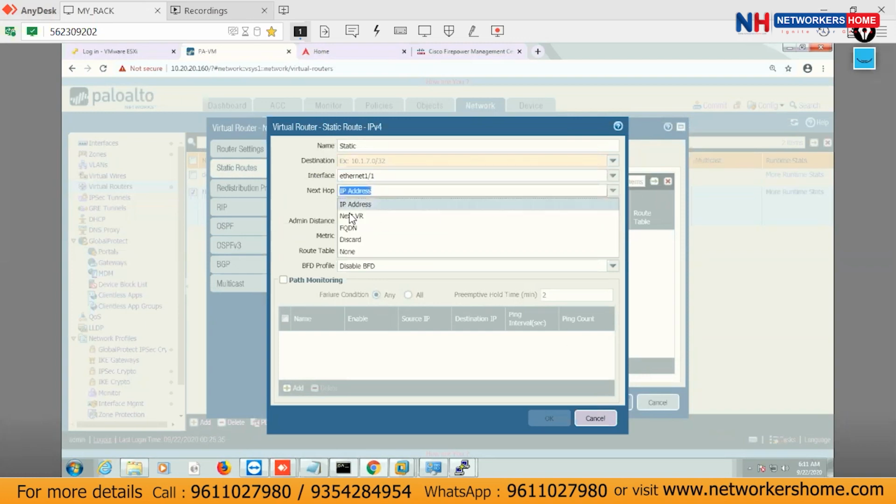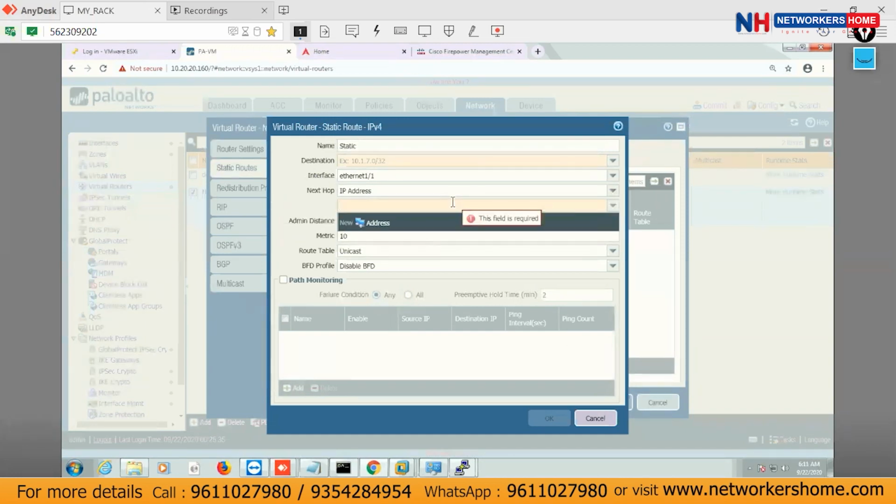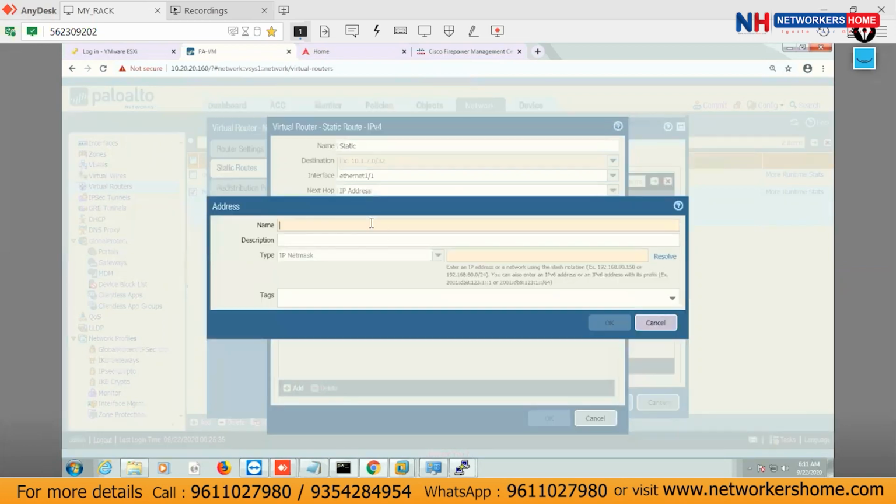What is the next hop here? You have to define the next hop. If you want to define the IP directly, you can. 10.50.50.125. You can define this, or otherwise create your own object, because it is an object based product, so always use objects here. This is the next hop for the inside.